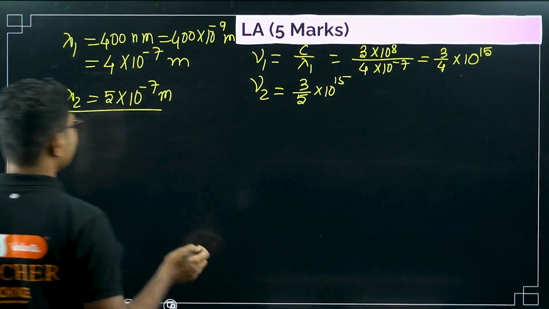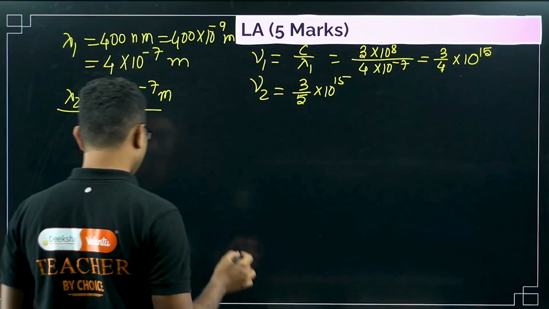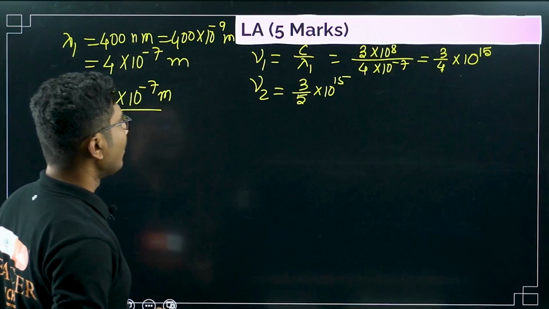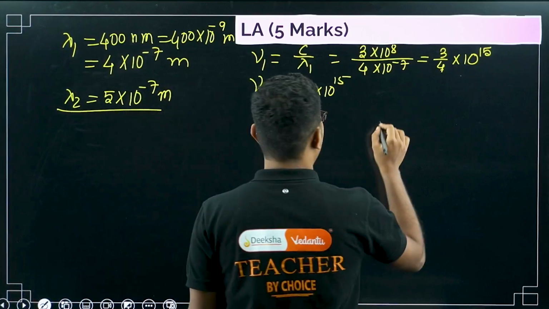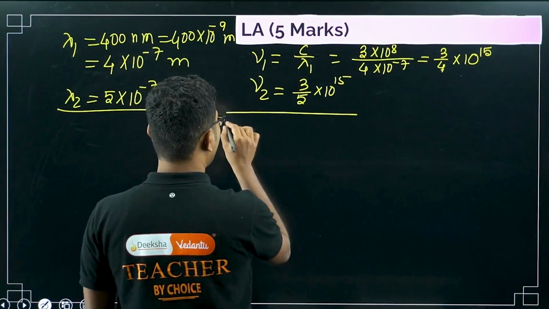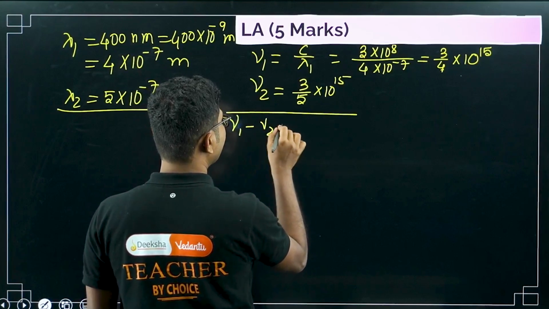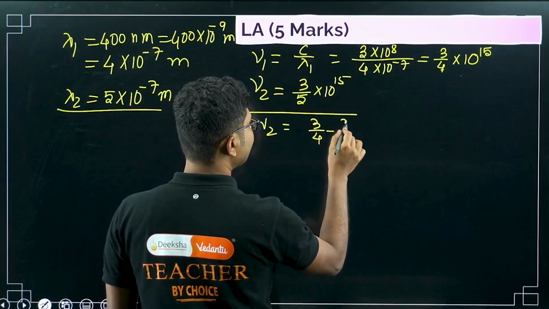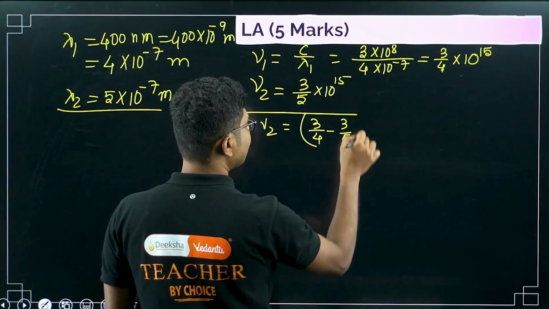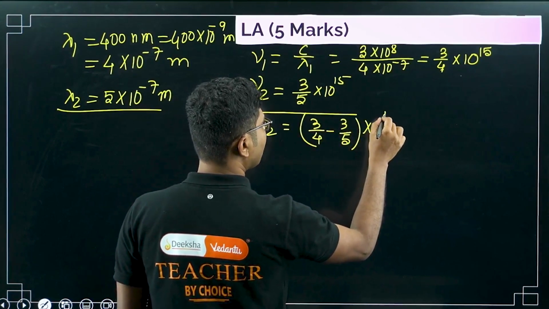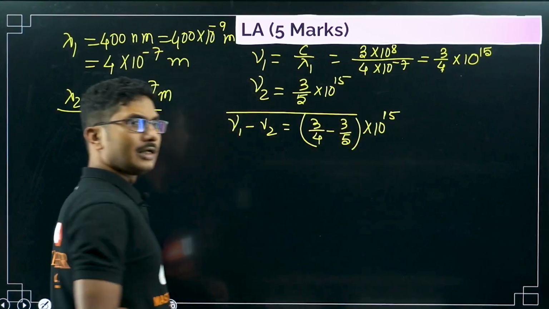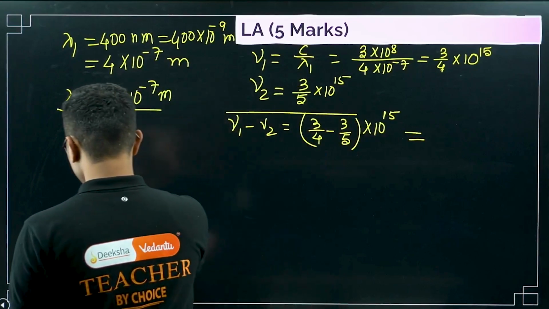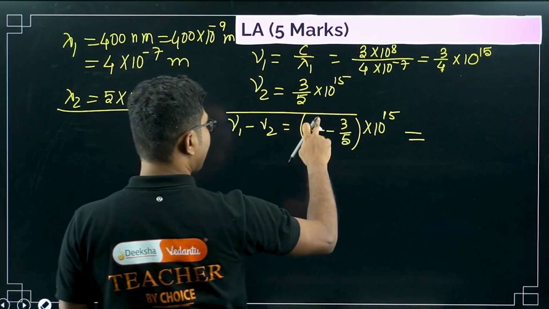This is not done yet. If you observe the question, we are supposed to find nu 1 minus nu 2, so we have to calculate that. Nu 1 minus nu 2 is equal to 3 by 4 minus 3 by 5, and the 10 to the power of 15 is common. You can take the 3 also as common.